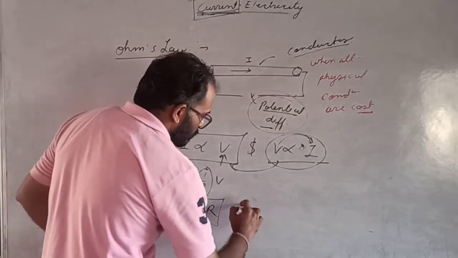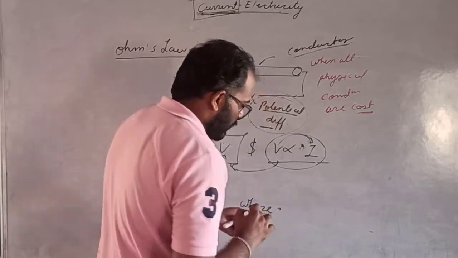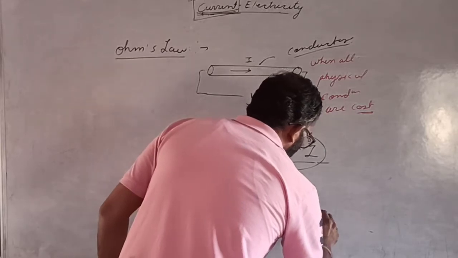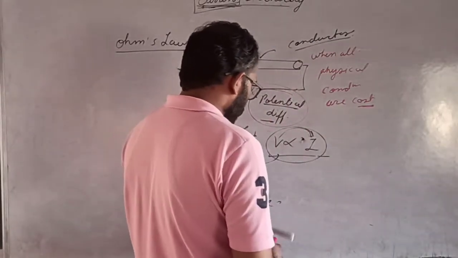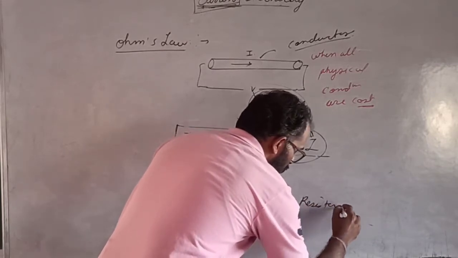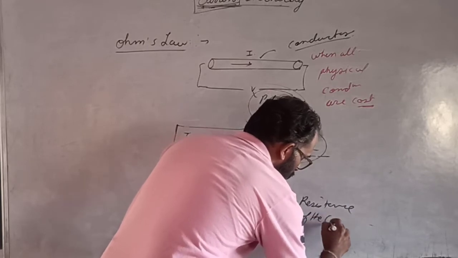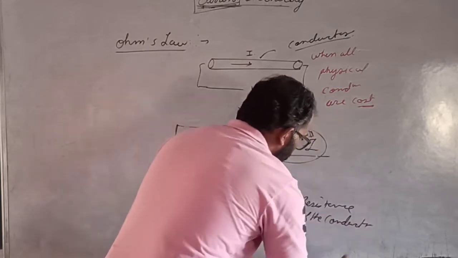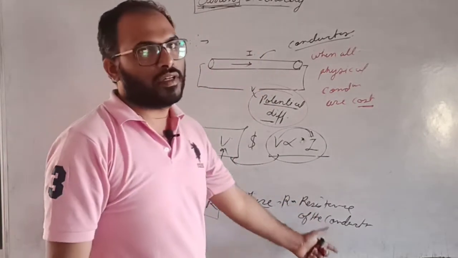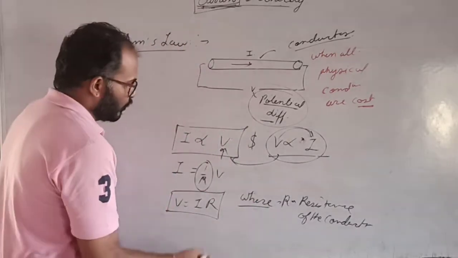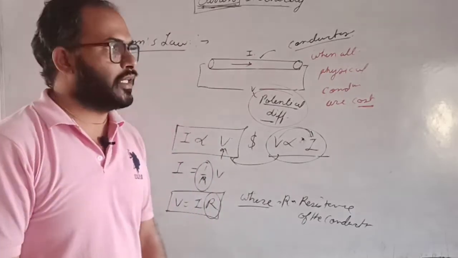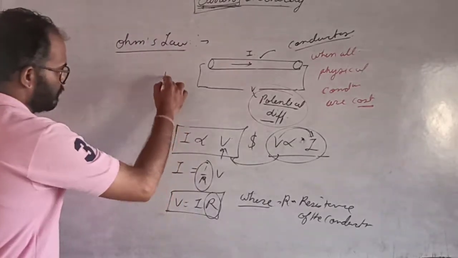Where R is the resistance of the conductor. Is that clear? It's the resistance of the conductor. ठीक है? यहाँ new parameter declare हो गया. R is equal to the resistance of the conductor. Is that clear? ठीक है? So that R is defined.